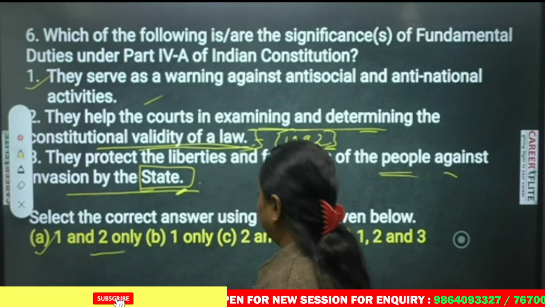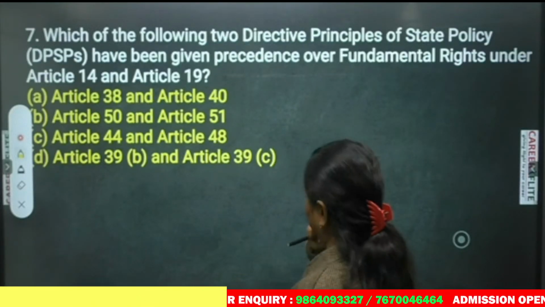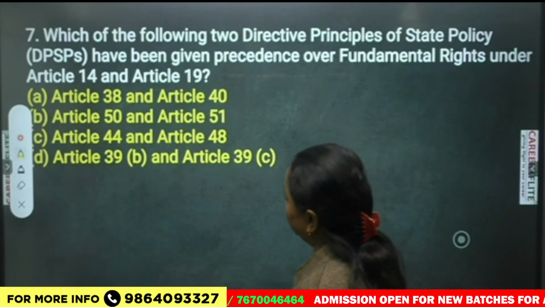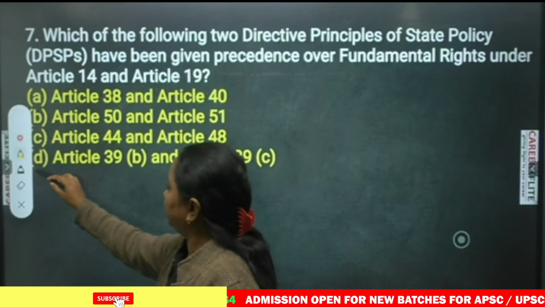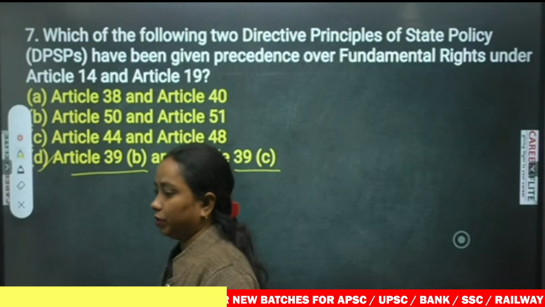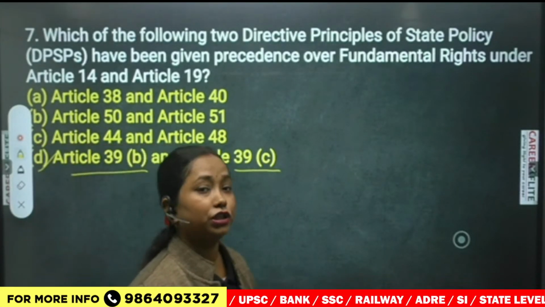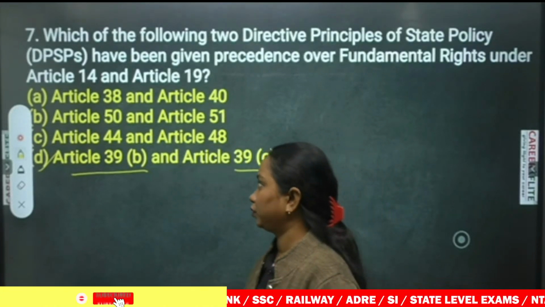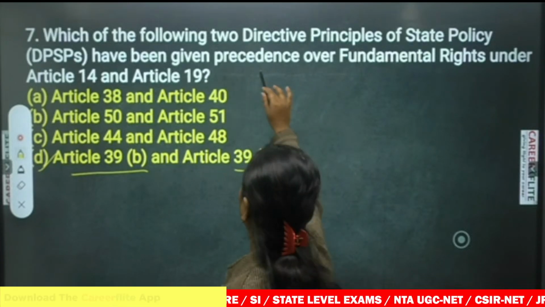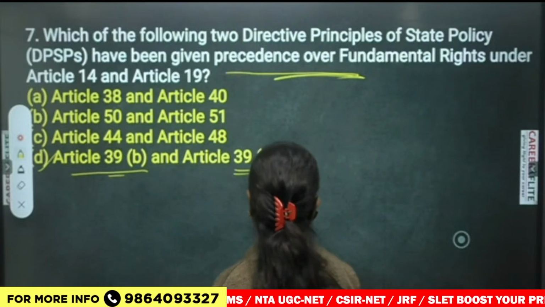Okay, next, which of the following two directive principles of state policy have been given precedence over fundamental rights under Article 14 and Article 19? So this is very easy. This one, you see, Article 39B and Article 39C. Basically, equitable distribution of resources, which is in DPSP, and next the concentration of wealth. These two things have been given precedence over fundamental rights, actually 39B and 39C.